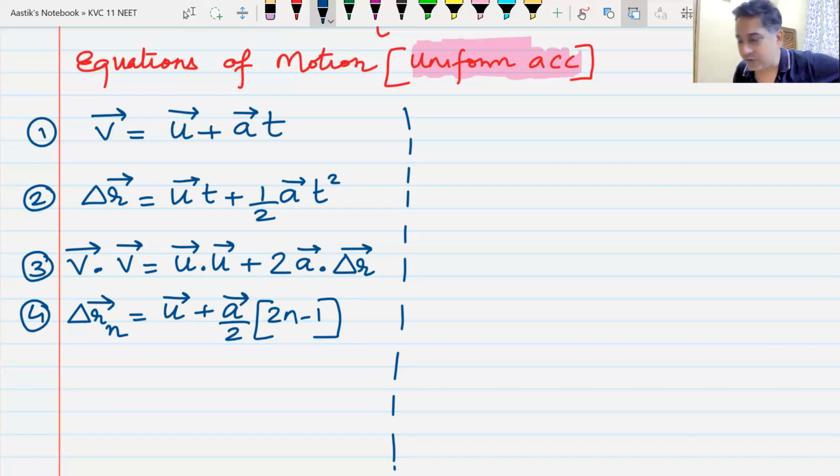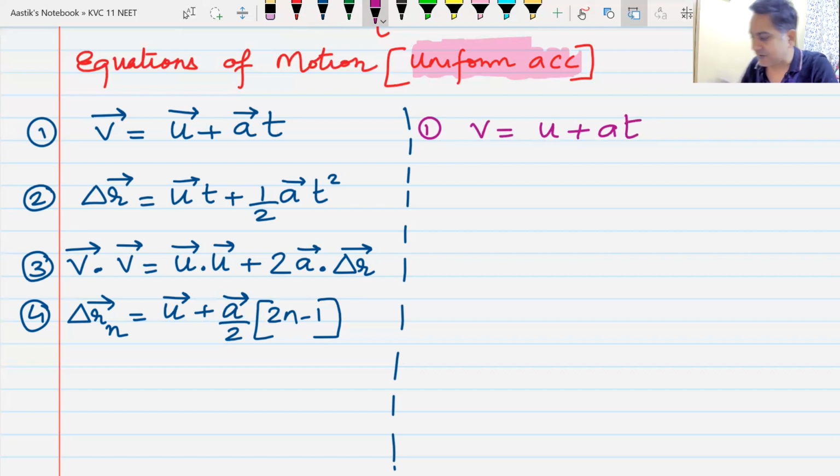On the left hand side, what you see is the equations written in the vector form, but this is not the way we are going to use them. I just have to tell you for your information. The way that we are going to use them is the way that we are writing it now. The way in which you would have seen v is equal to u plus at without the vector. You have seen this equation, yes or no?